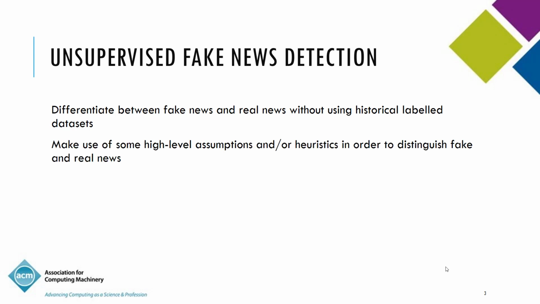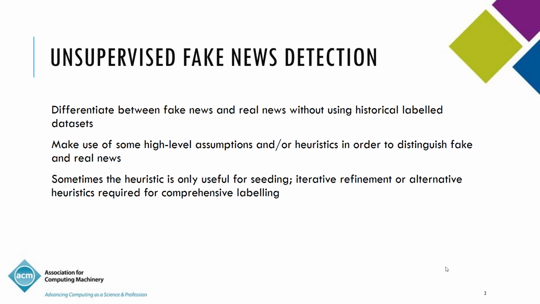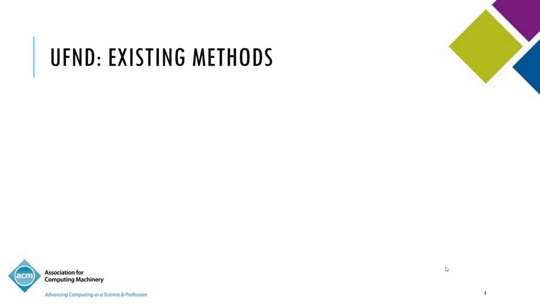Most unsupervised fake news detection techniques make use of some high-level assumptions and or heuristics in order to distinguish fake and real news. Some of these heuristics or assumptions are only used for seeding, in the sense that they can be used to bootstrap the process, and the process may need to go through an iterative refinement phase or alternative heuristics in order to achieve a comprehensive labeling across the data set on the fake and real axis. So let's look at some existing methods.